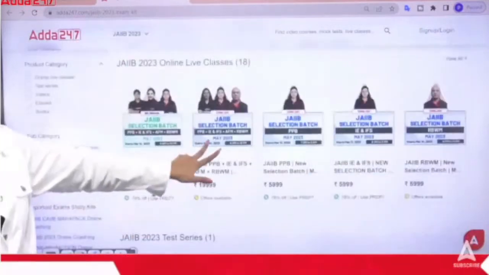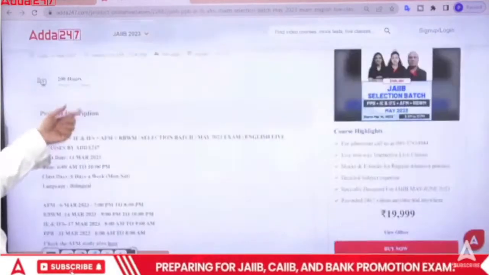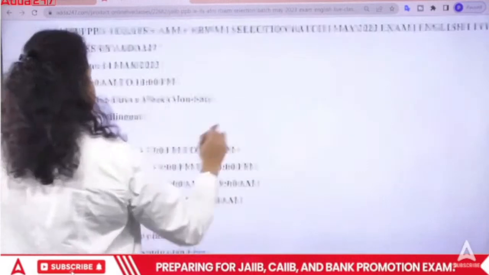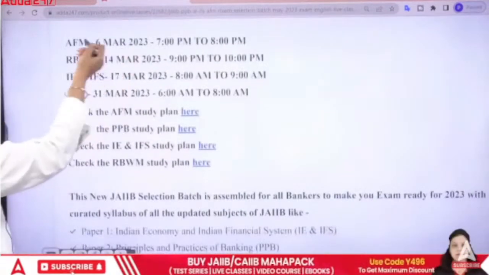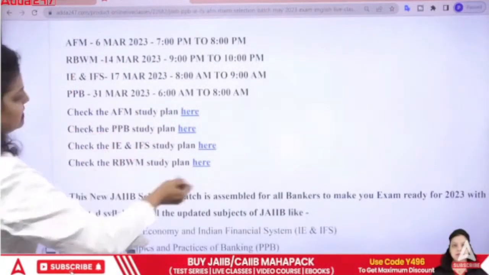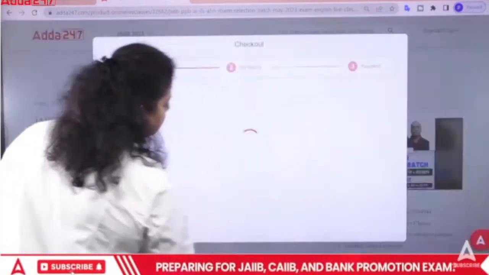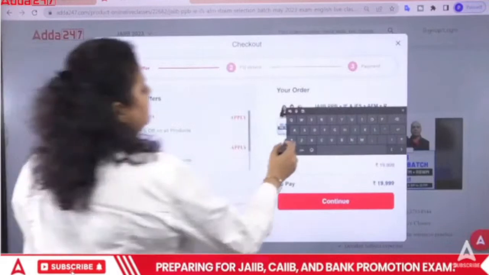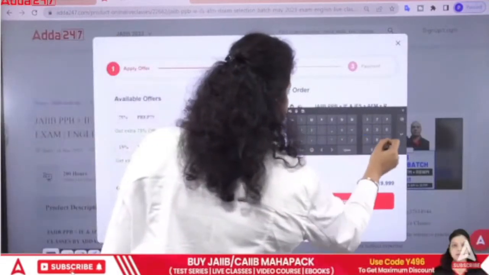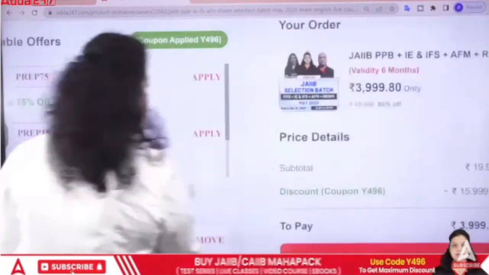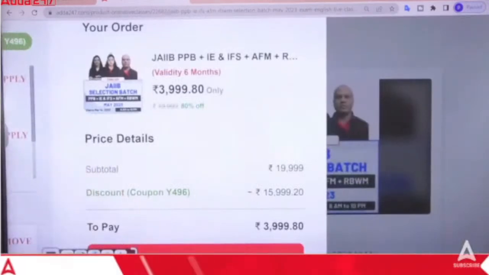Let's say you want to go with the English medium selection batch. Do read the details. You can check here, the dates have been mentioned, from which date which subject is going to start, and also the study plan is mentioned here. Everything is mentioned here, so do read the details and click on the buy now option. Enter a code here, that will be Y496, and click on apply.